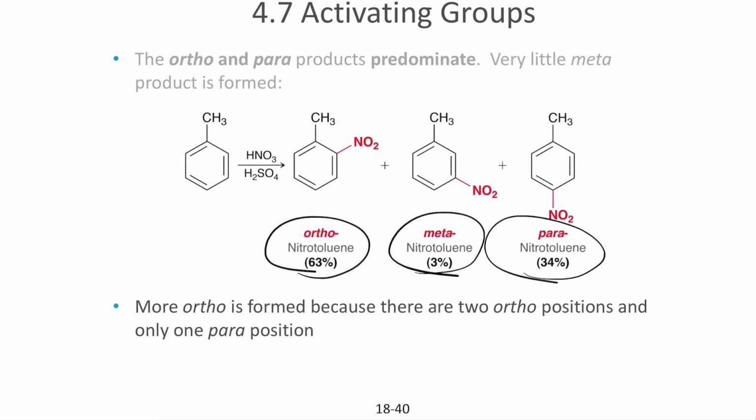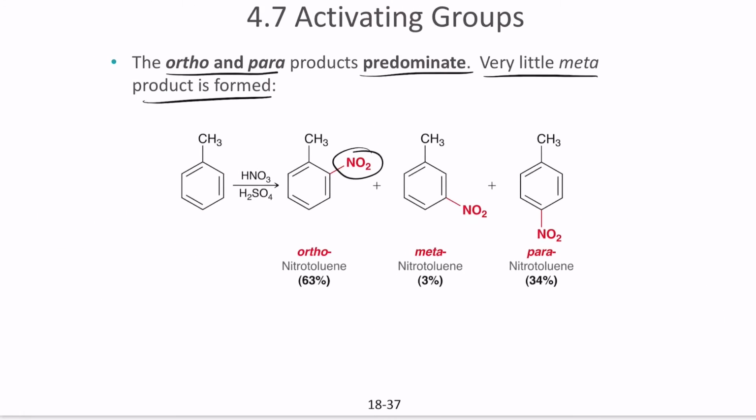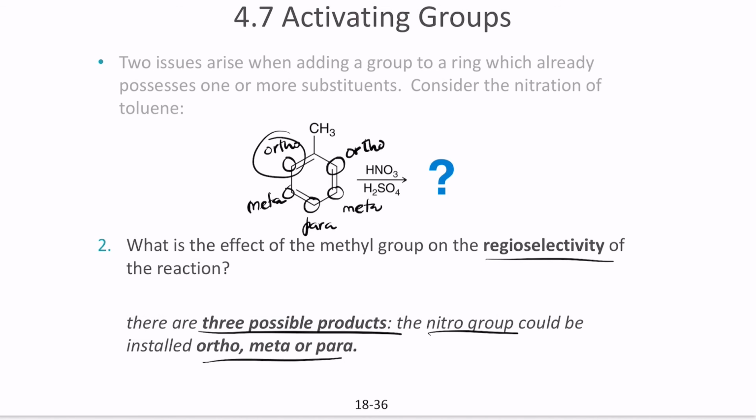We also notice that more ortho is found because of the presence of two ortho positions compared to one para position. I already told you that in a compound you generally have two ortho positions, so all three positions have the same probability of forming.